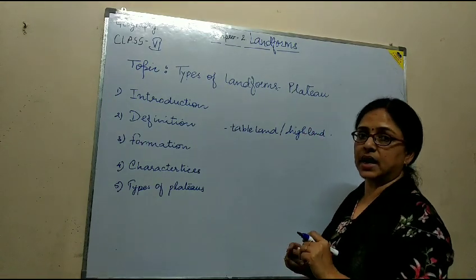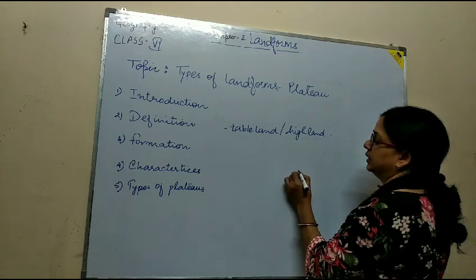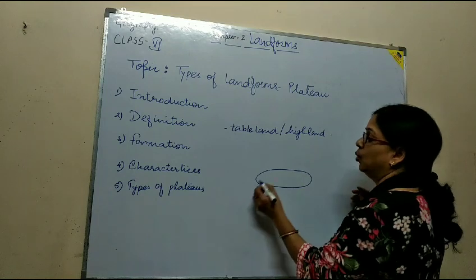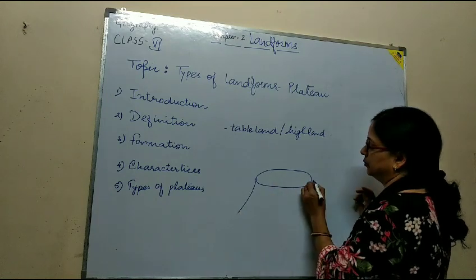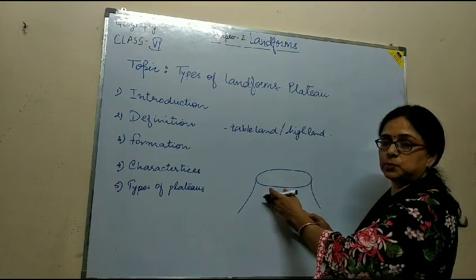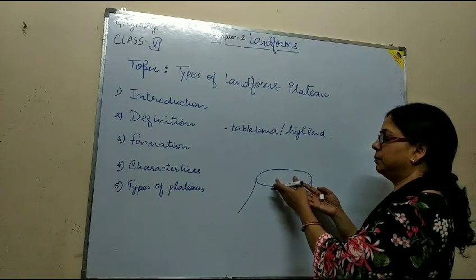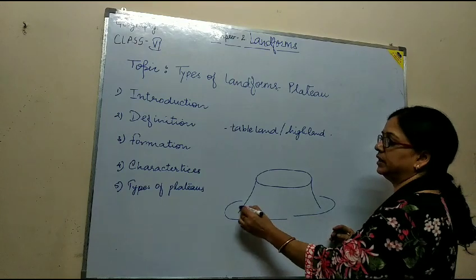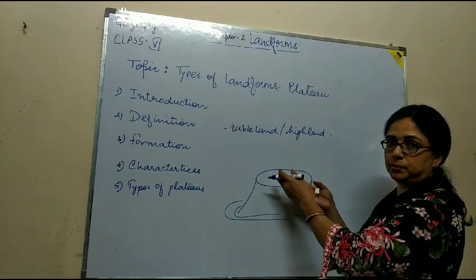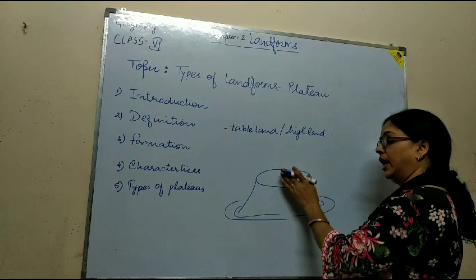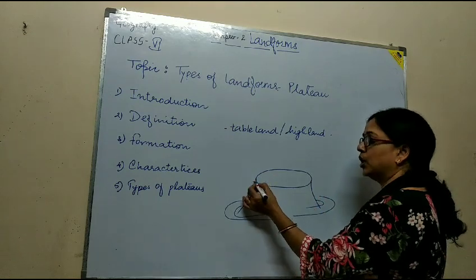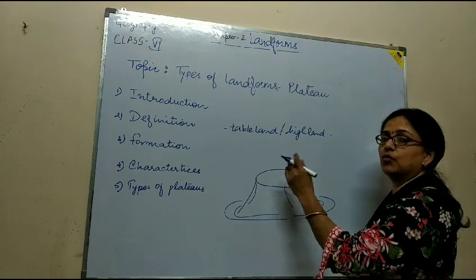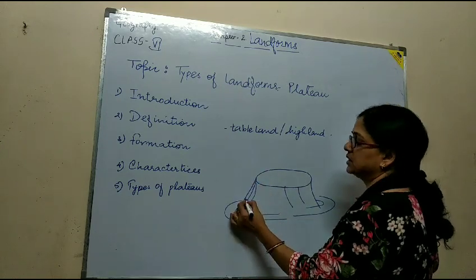You can better understand this with the help of a diagram. Suppose this is a part of land which is a raised one, an uplifted part from the surrounding area, with one or more slopes and steep sides.